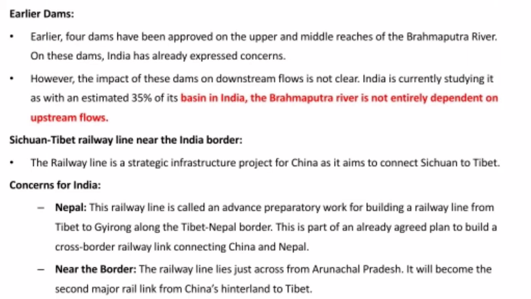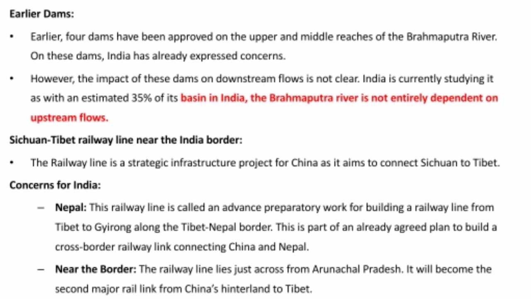Earlier dams: China has earlier constructed more than 4 dams. 4 dams have been approved on the upper and middle reaches of the Brahmaputra river. On these dams, India has already expressed concerns. However, the impact of these dams on downstream flows is not clear. India is currently studying it. With an estimated 35% of its basin in India, the Brahmaputra river is not entirely dependent on upstream flows. So India is stating its concerns.